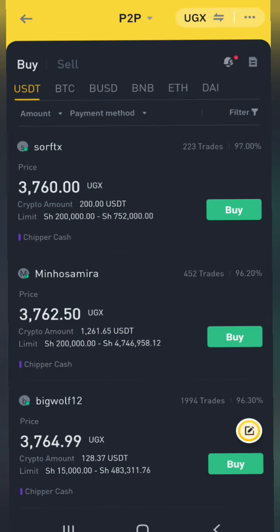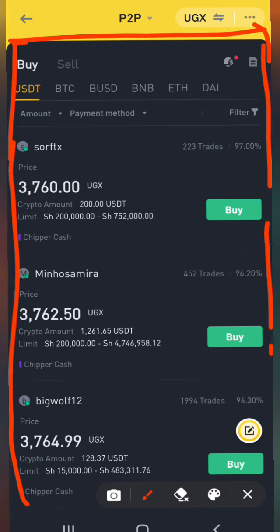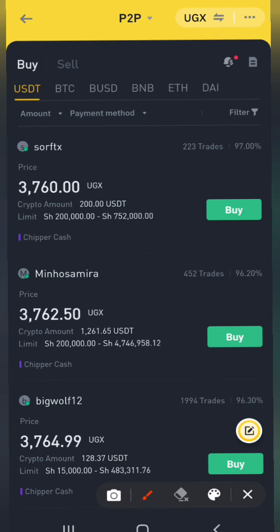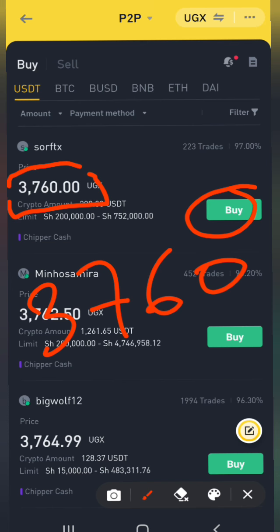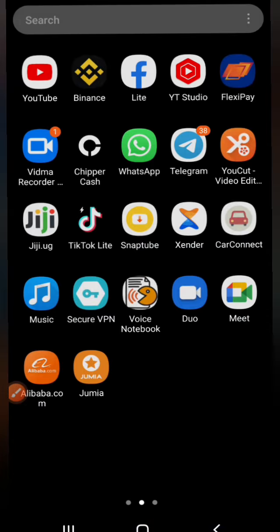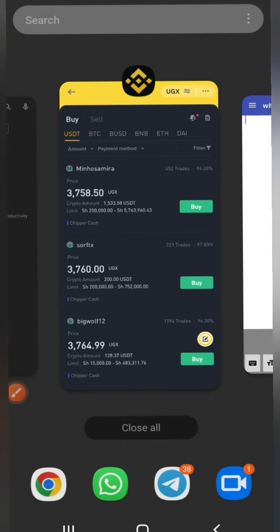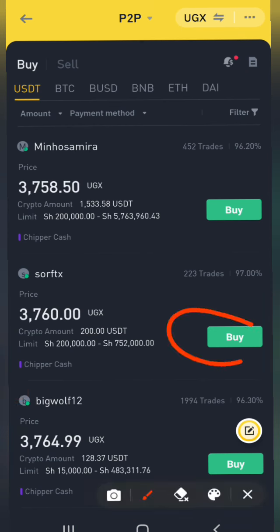So now it will bring you this whole list of people that are selling USDT in Uganda, and I'm going to show you basically how it works. So for example, if we select this guy right here, you can see each USDT is selling at 3,760. So this is the USDT value at how much you can buy it in Uganda. So let me just write it somewhere so that we don't forget it, right? So let me get a notebook right here. So we said each dollar we are getting it at 3,760, this guy right here.